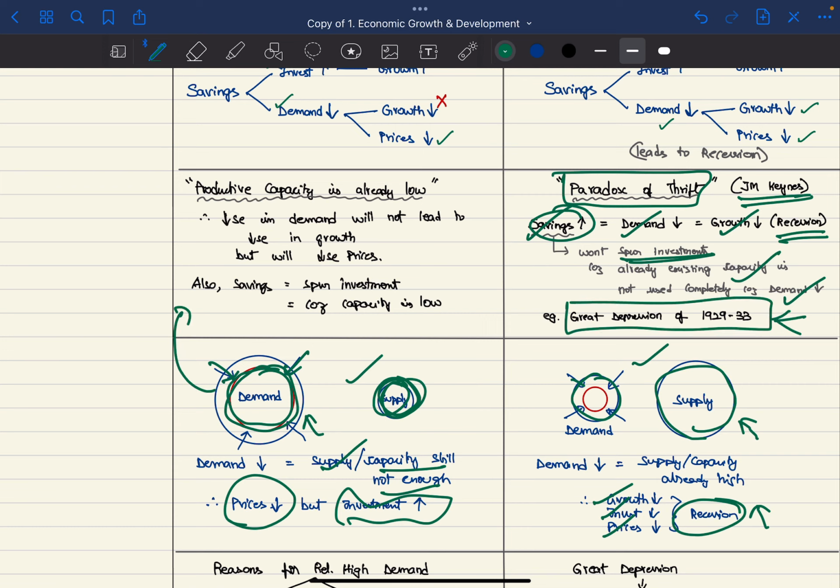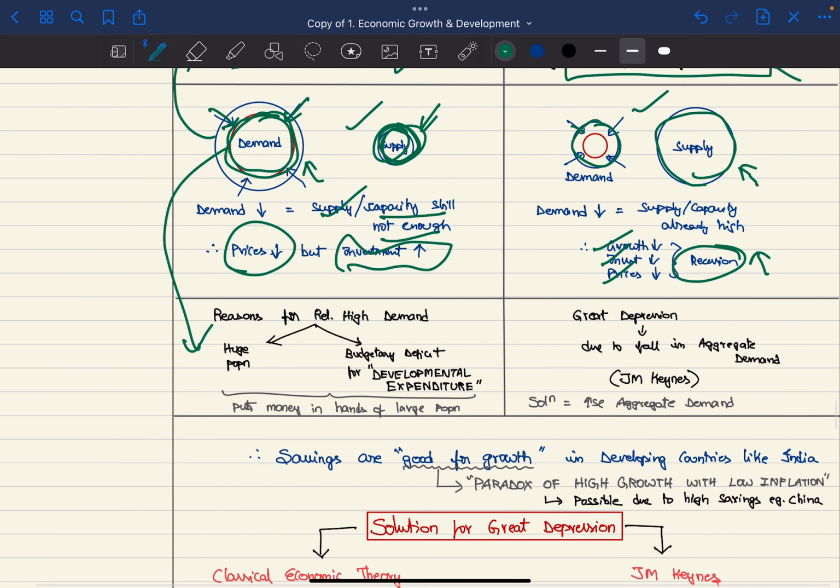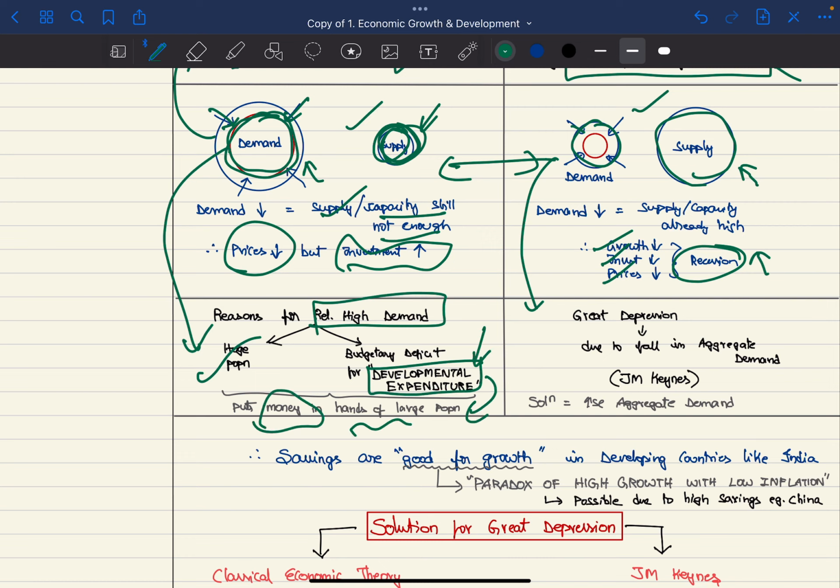Whereas for the developing countries, productive capacity is already low, that is, supply is already low. Therefore, a decrease in demand will not lead to a decrease in growth; rather, it will only lead to a reduction in prices, which will spur savings and investment because capacity is already low. So why is demand so high here and so low here? This is relative, and the reasons for the relatively high demand are a huge population and developmental expenditure by the government. This development expenditure puts money in the hands of the large population, which will spur the demand.